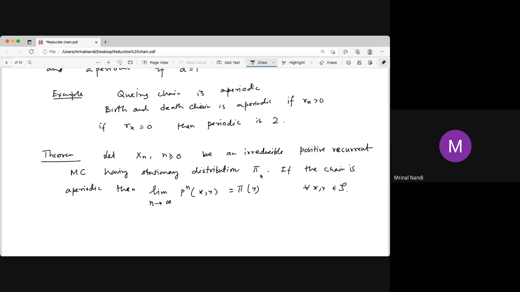It converges to a distribution. This is for an irreducible, positive recurrent chain. If it is not positive recurrent, then no stationary distribution exists.